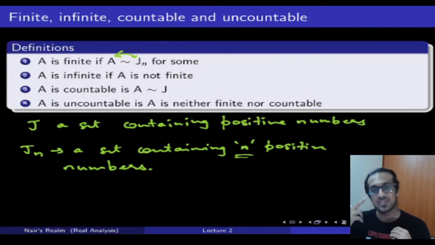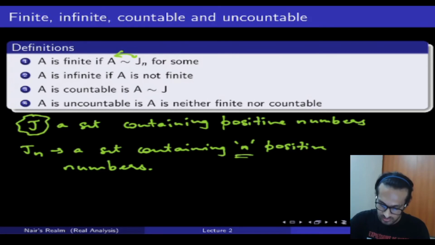So in some sense, you can simply think of J as the set of natural numbers. So now if there is a one-to-one onto equivalence relation between the set in question A and the set of natural numbers, then it's said to be countable. Now a set is said to be uncountable if A is neither finite nor countable.